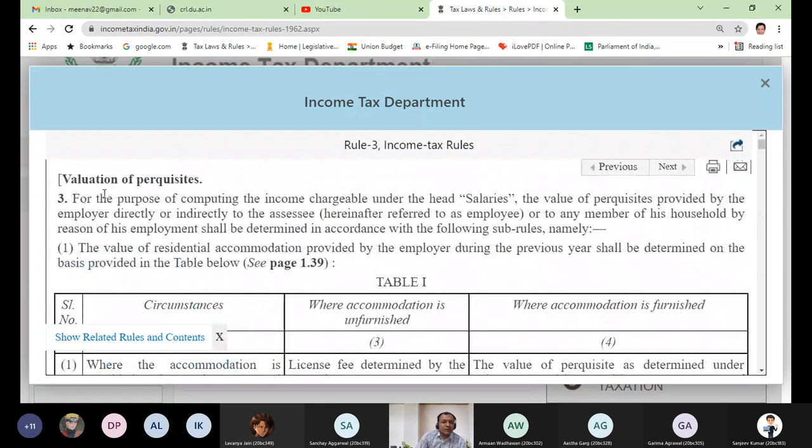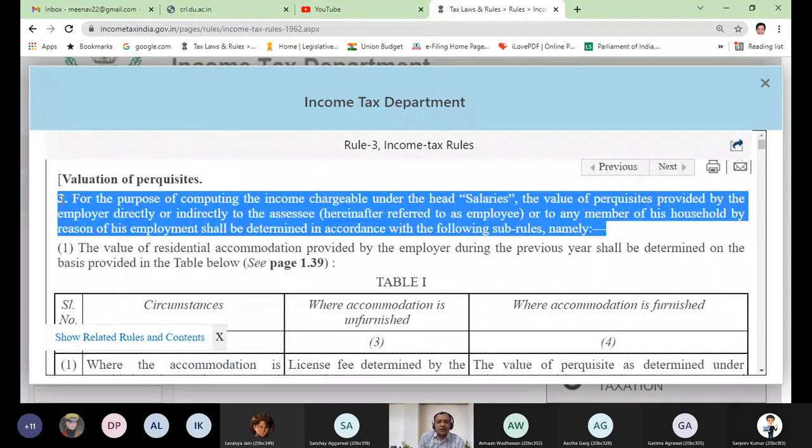Rule 3: for the purpose of computing the income chargeable under the head salaries, the value of perquisites provided by the employer directly or indirectly to the assessee, hereinafter referred to as an employee, of course, whosoever is the assessee is nothing but employee, or to any member of his household. So this benefit is not necessarily provided only to Mr. X, who is the employee. In fact, to the members also, by reason of his employment, shall be determined in accordance with the following sub-rules.